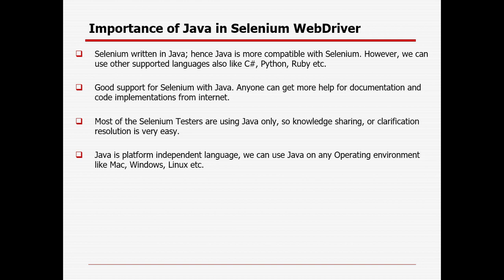Java is a platform independent language, right? So we can use any operating system, like it can be Mac, right? It can be Linux, it can be Windows, right? So those are the different advantages of Java in Selenium WebDriver.